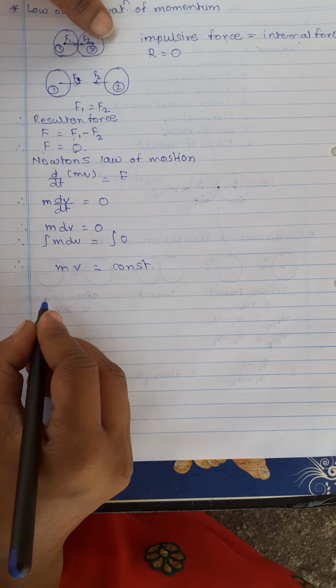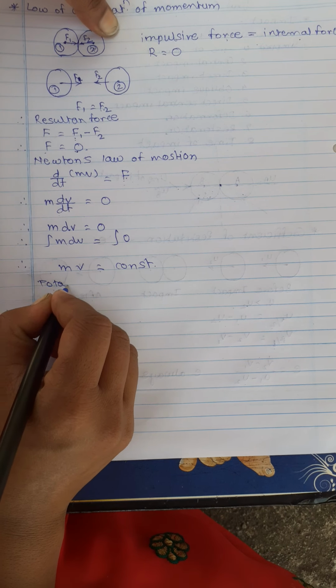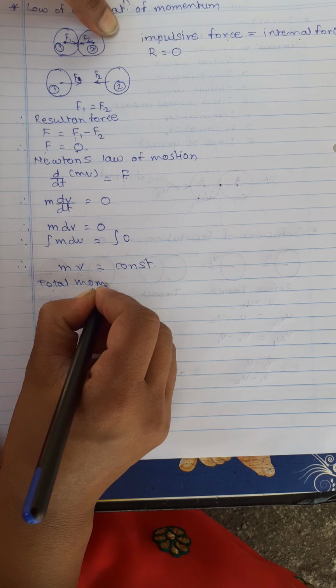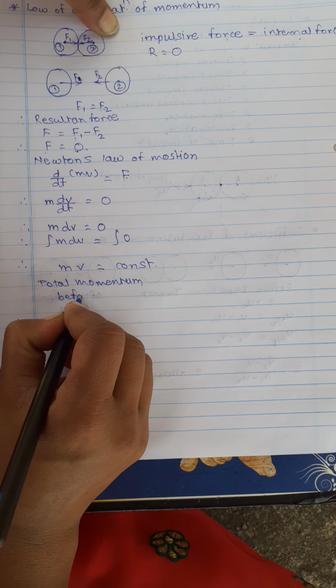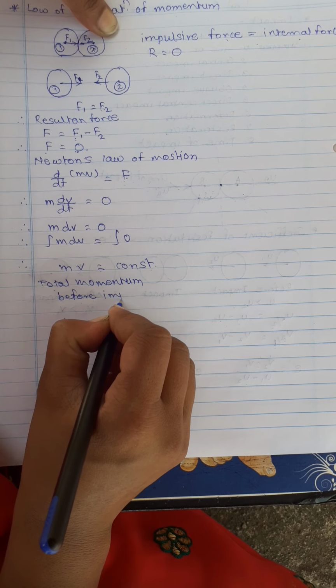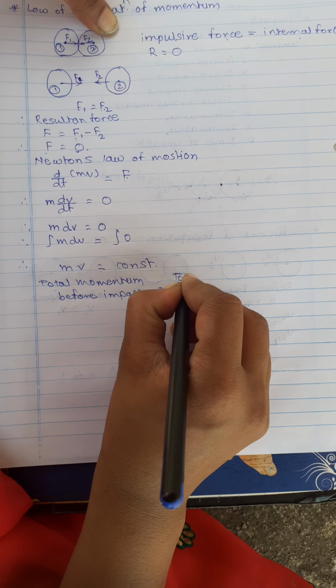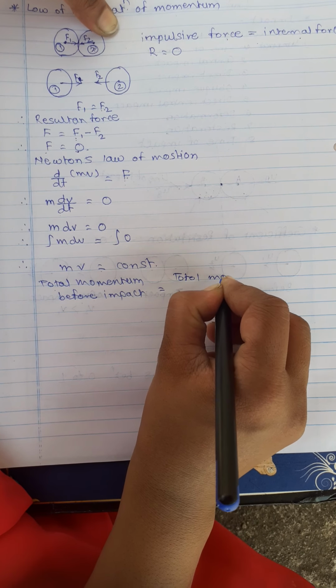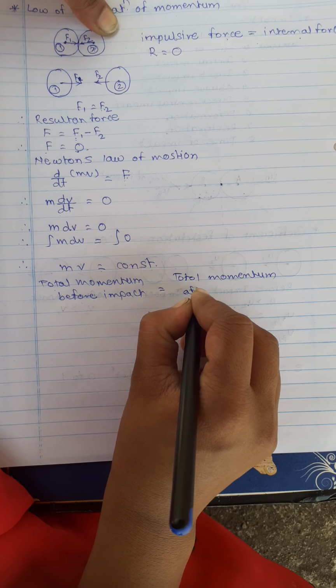For the impact between two bodies, the total momentum before impact is equal to the total momentum after impact.